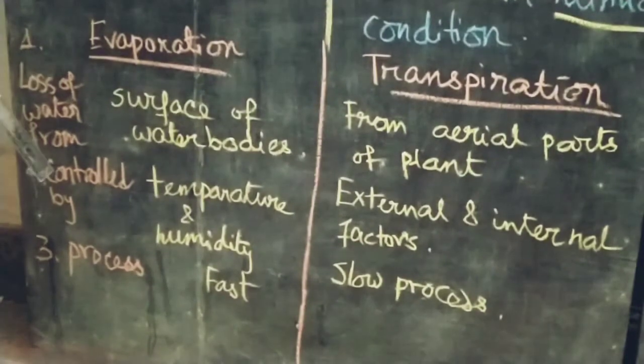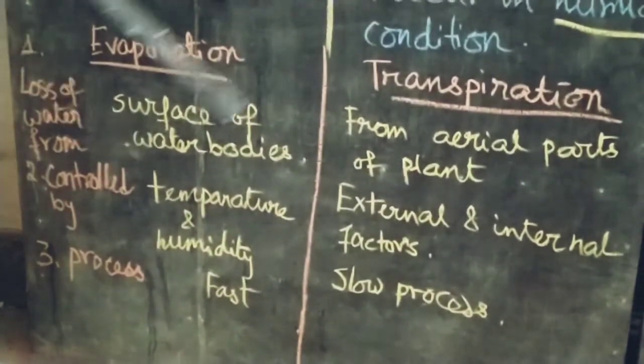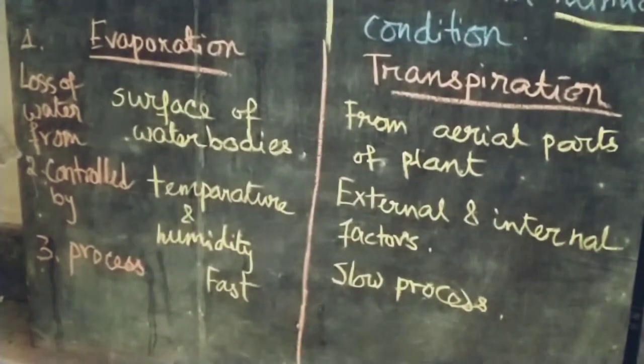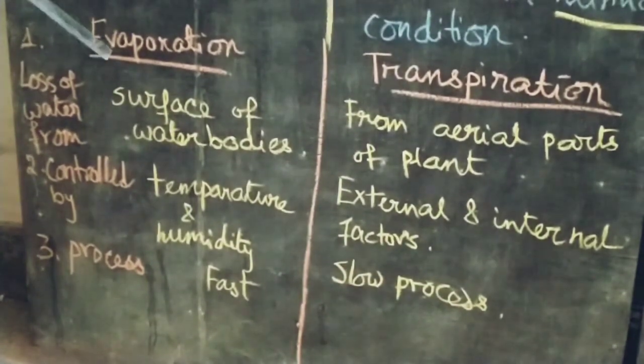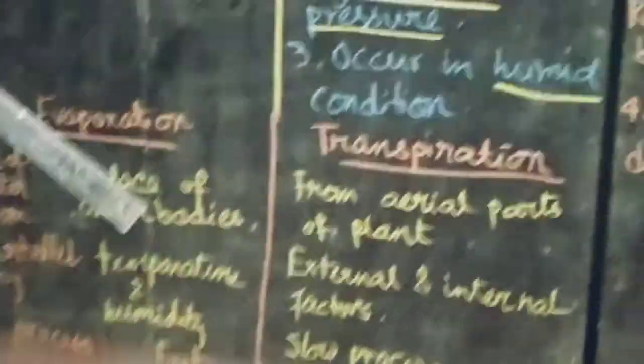Next, number 2 point is control by. Evaporation is controlled by temperature and humidity, but in transpiration, external and internal factors are responsible for controlling. Here evaporation is a very fast process, but transpiration is a slow process.